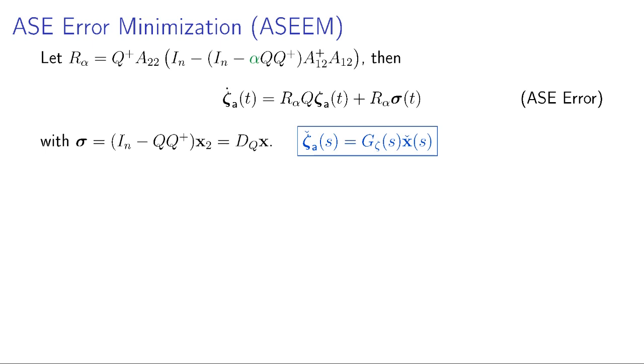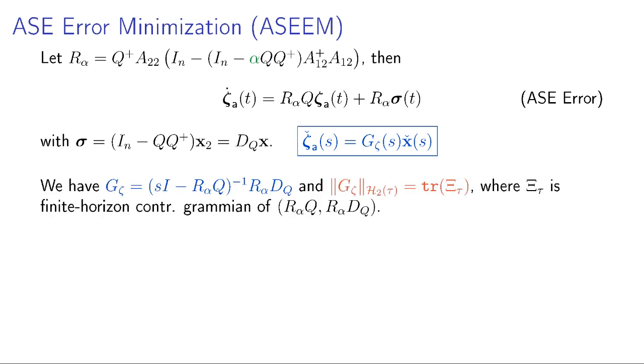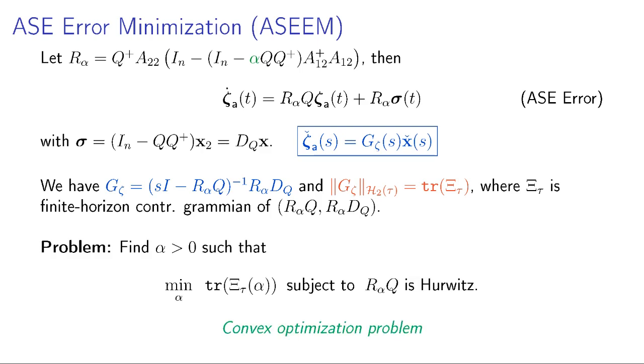And what we do is we minimize the H2 norm of the transfer function from state X to the average state estimation error. And then we define our problem as to find alpha, which is greater than 0, such that this norm is minimized, which is the trace of the finite time controllability gramian of these two matrices, subject to the constraint that R alpha Q must be Hurwitz.